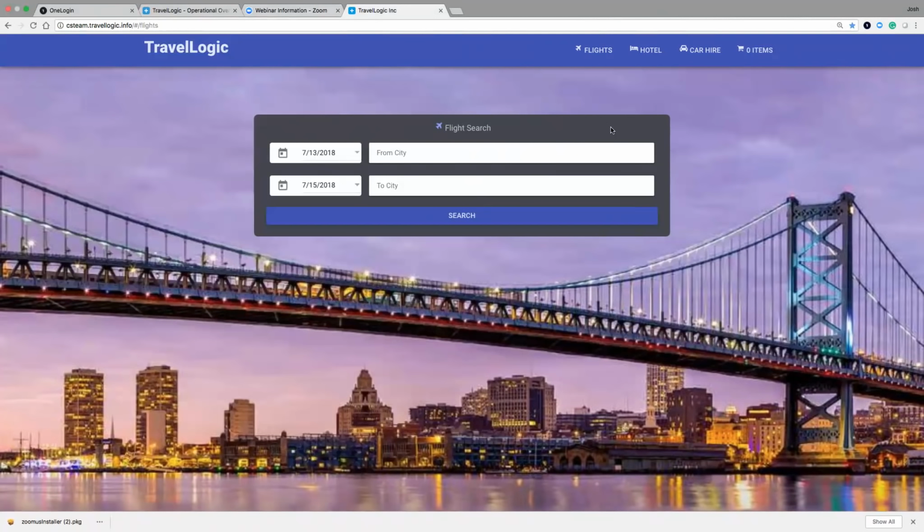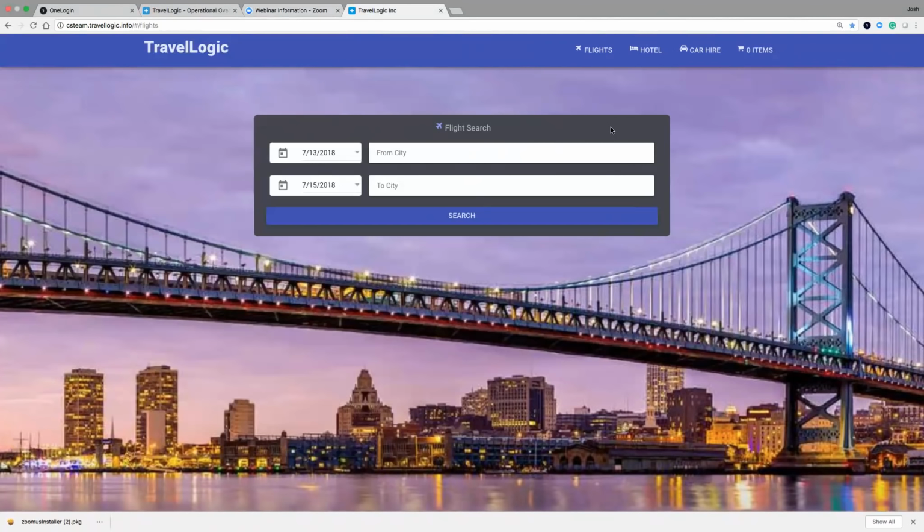So I get a call. I'm an operations individual, and I get a call from someone in upper management, and they said, "Hey, we're getting reports that people cannot check out on Travelogic." As a result, if they can't check out, they can't pay for their tickets, they can't book their travel. Certainly a problem for them and a problem for us as an organization, because if they can't book travel, we don't get paid. So that's certainly a scenario that is going to be a problem for organizations.